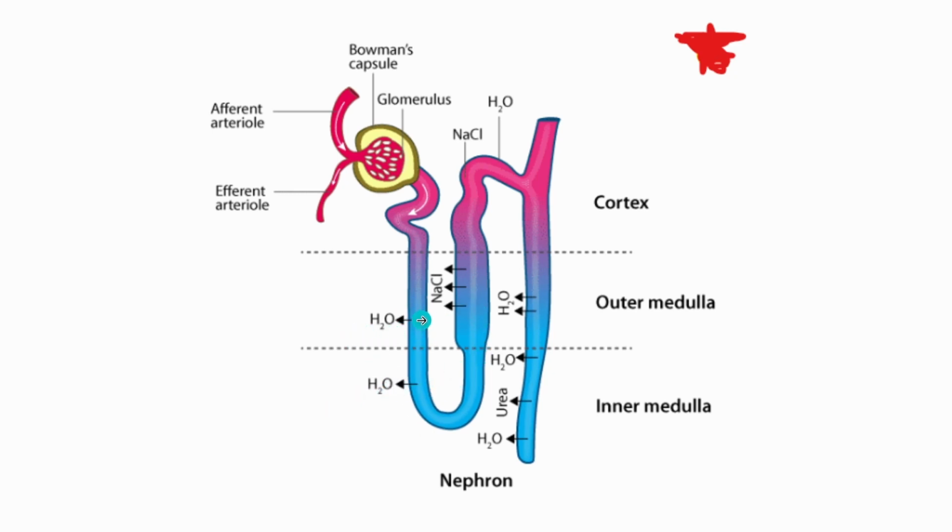Water is given out, and here salt is given out. Further, reabsorption of salt takes place in the distal convoluted tubule region. How much salt and how much water is required, that reabsorption takes place in the distal convoluted tubule. Then it goes on to the cortex region and outer medulla, where again water is given out, and water retention happens, and urea and all such components which are harmful for the human body are given out.